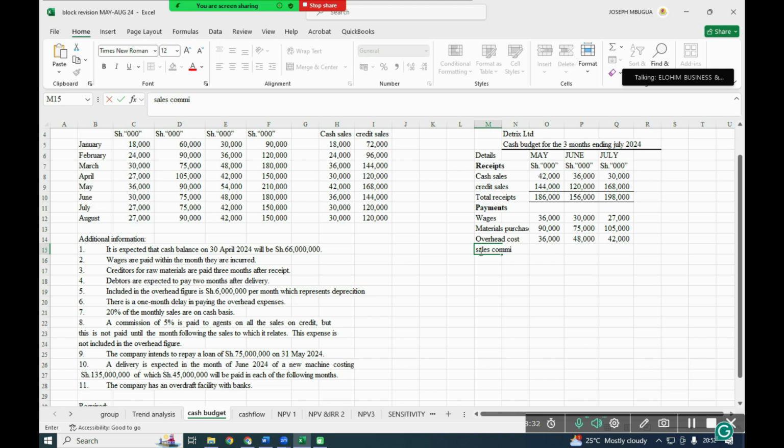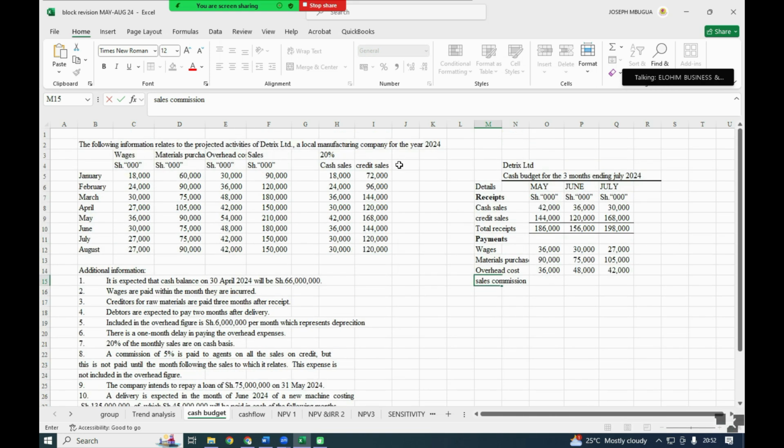It is 5% of the sales on credit, and we are told it is not paid until the month following the sale. So the one that we are paying for May will be the one for April, and we are paying at 5%.